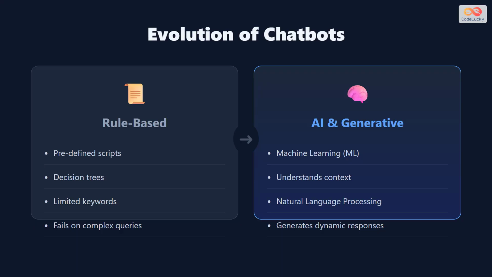Chatbots have come a long way. Early versions were rule-based, relying on rigid scripts and decision trees. If you said something unexpected, they would fail. Today, we use AI and generative models that learn from vast amounts of data, allowing them to understand context and generate dynamic, flexible responses.